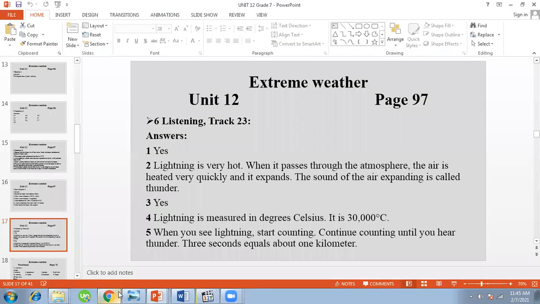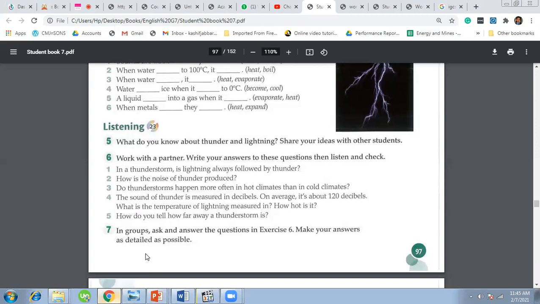Lightning is very hot, and when it passes through the atmosphere, the air is heated very quickly and it expands. The sound of air expanding is called thunder. Number three, do thunderstorms happen more often in hot climates than in cold climates? Yes, absolutely. Thunderstorms happen more often in hot climates.